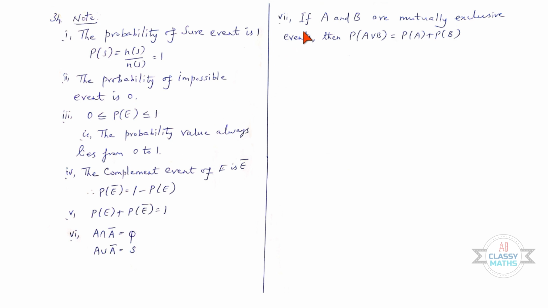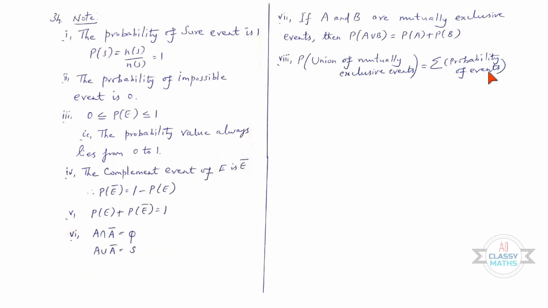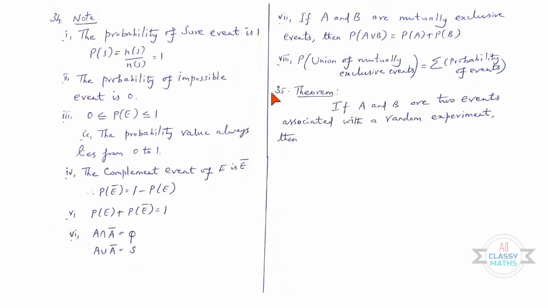Next one, if A and B are mutually exclusive events, then P of A union B is equal to P of A plus P of B. Eighth point, probability of union of mutually exclusive events is equal to sigma probability of events. That is sum of all events. 35th point. Theorem.